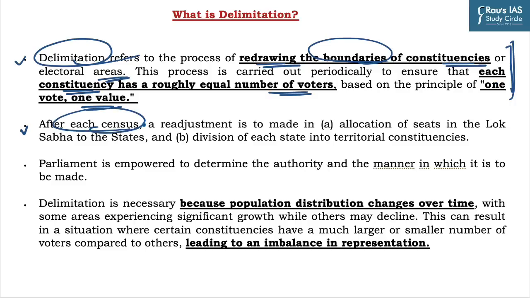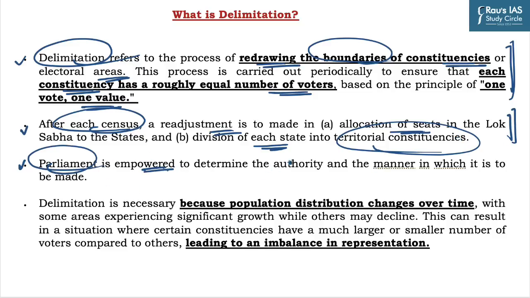Further, after each census, readjustment is to be made for the allocation of seats in the Lok Sabha to the states and the division of each state into territorial constituencies. These are the two components of delimitation. Further, Parliament is empowered to determine the authority and the manner in which it is to be made. So, it is Parliament that has the authority to decide how the delimitation exercise will be conducted and which authority will conduct this particular exercise.